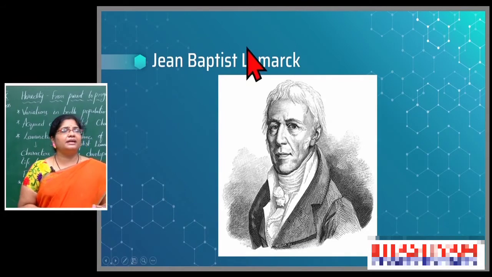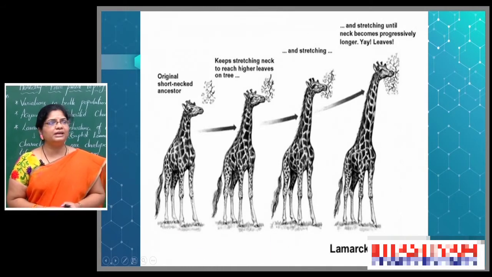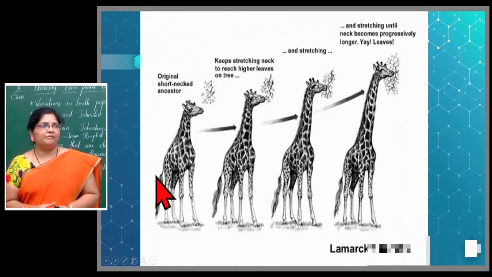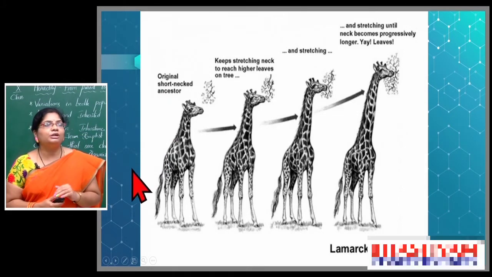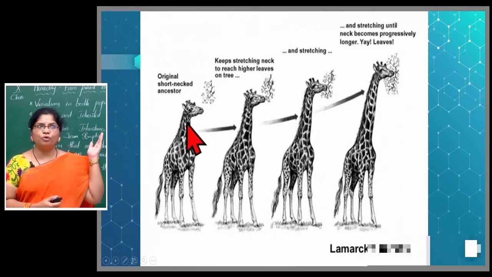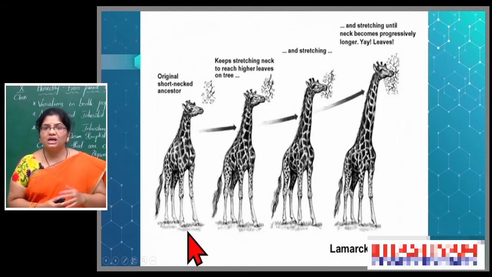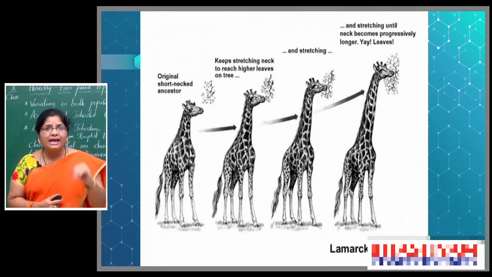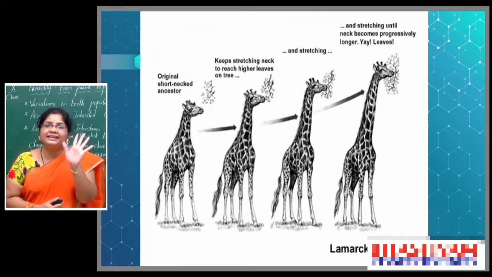Jean Baptiste Lamarck took an organism for his experiments. What is that organism, children? That is the giraffe. So you see the giraffe, it is up to some extent a small organism, the original short-necked ancestor. How can we say that in the olden days giraffes were short? Who could observe that? We may get a doubt. In the olden days also, so many people thought: now what kind of organisms we are seeing, so many years before also organisms were like that only.